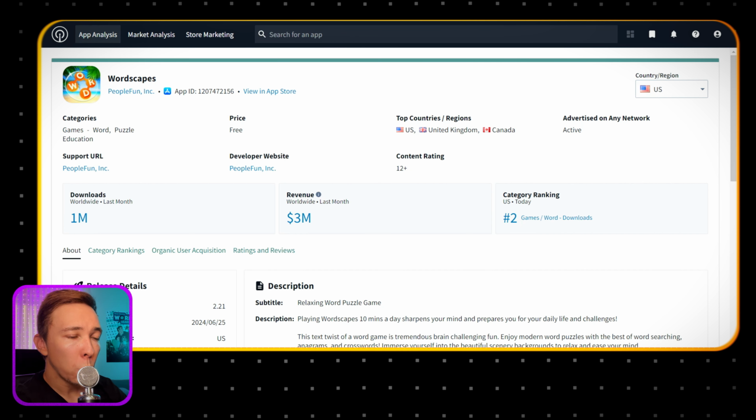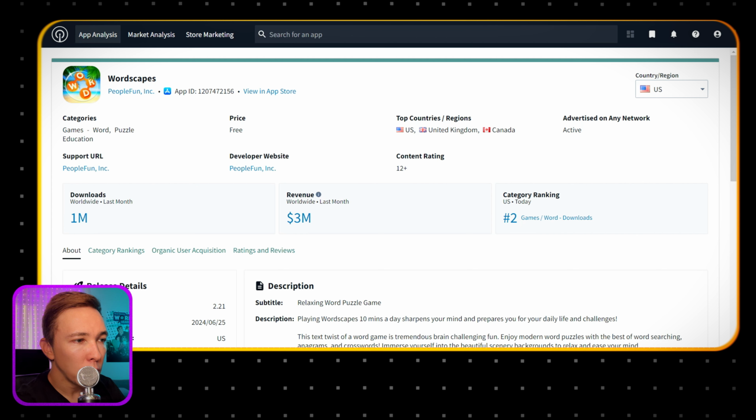The reason why we want to find ones that are not running ads and are also ranking high is because they are getting all of their traffic organically. Thus, they are ranking really well on the App Store. So we can get some ideas of what kind of keywords they are using. So we'll just use this one for an example.